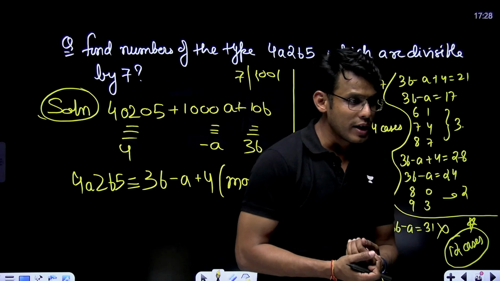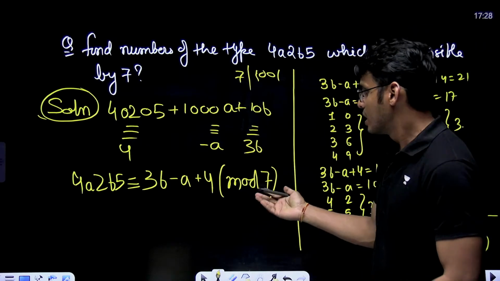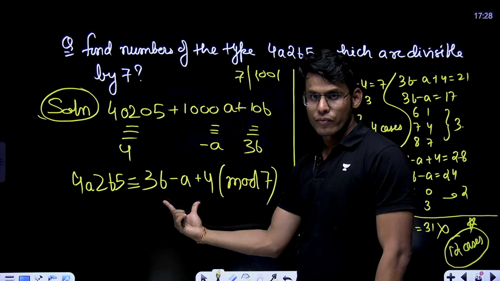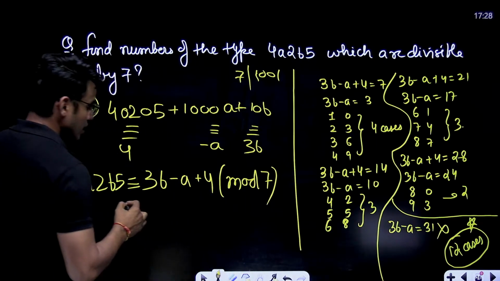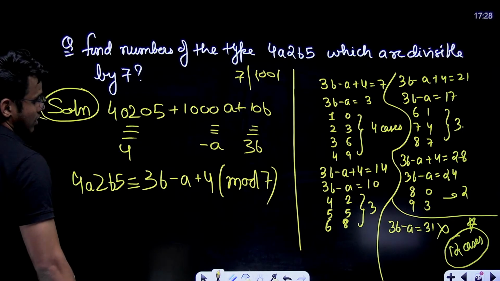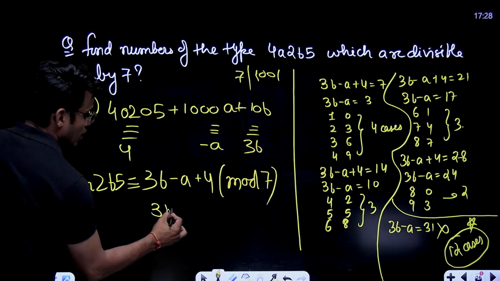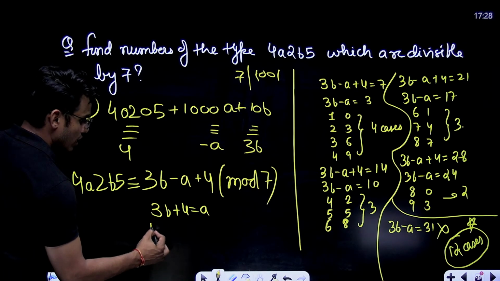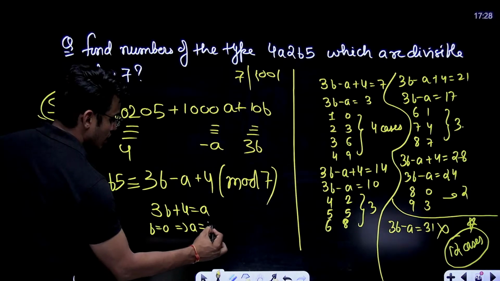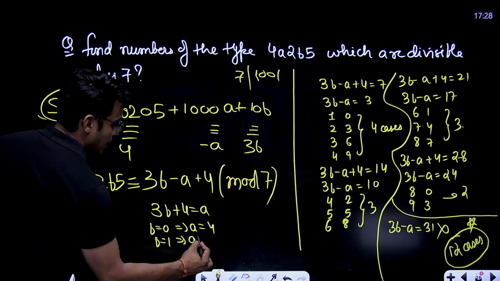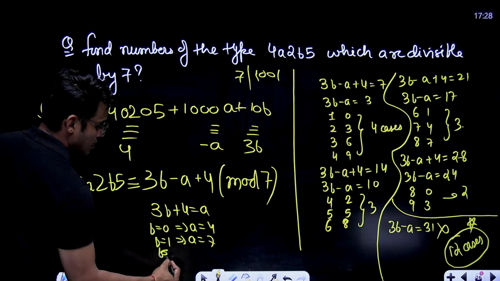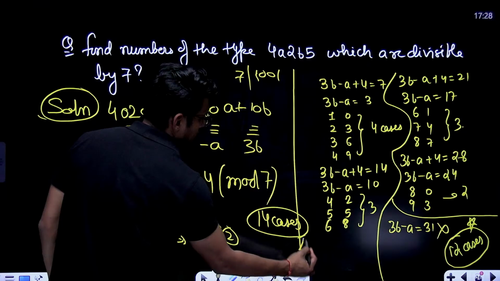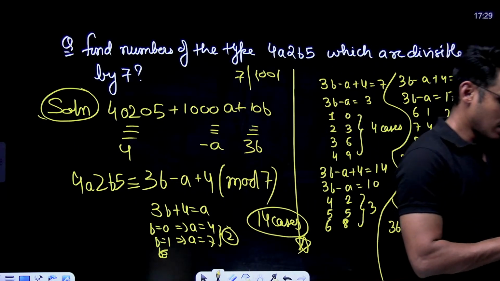Sir, how did you get 3b minus a plus 4 equals 7? See, basically, if this is divisible by 7, you want the remainder to be 0. Actually, I did not solve for this. The remainder can be 0 as well. So if I take b as 0, this gives me a equal to 4. If I take b as 1, then my a becomes 7. So in total 14 cases. 14 cases is the correct answer. I forgot to take this one case.